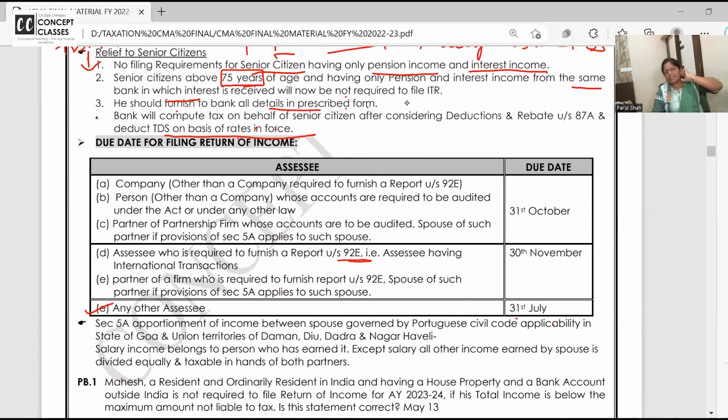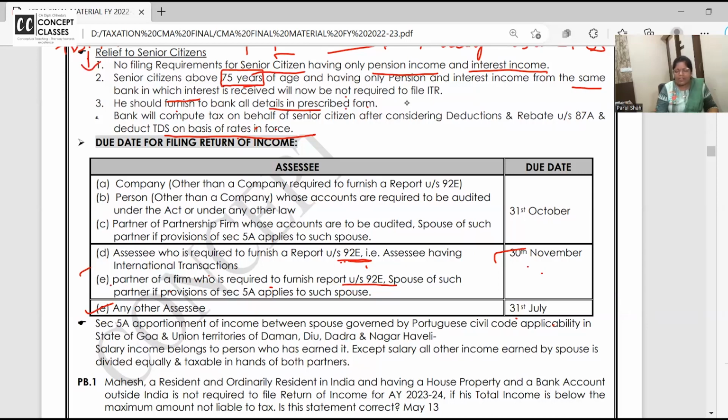You are having some transactions with foreign countries, purchase, sales, services, interest, some transfer pricing transactions wherein you have to submit the report under 92E, then 30th of November. And if I am a partner in a firm which has to submit the return under 92E, then the partner of that firm is also 30th of November.